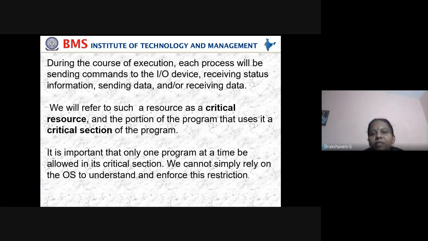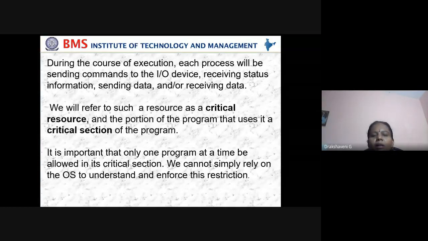So during the course of execution, each process will be sending commands to the input device, receiving status information, sending data and/or receiving data. That's what happens when we are communicating or executing. We will refer to such a resource as a critical resource, and the portion of the program that uses it as the critical section of the program. It is important that only one program at a time be allowed in its critical section.